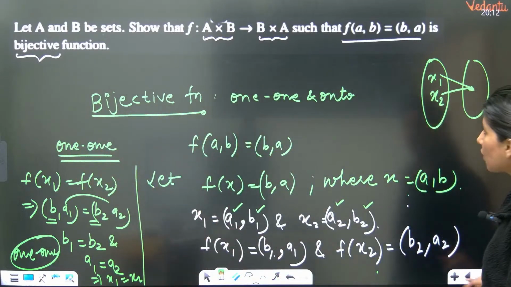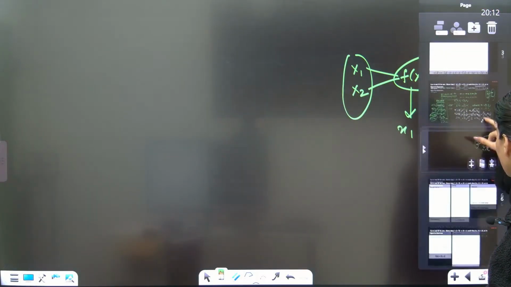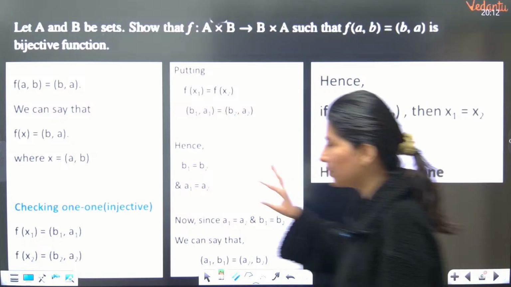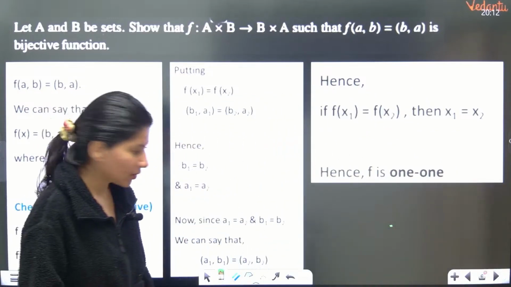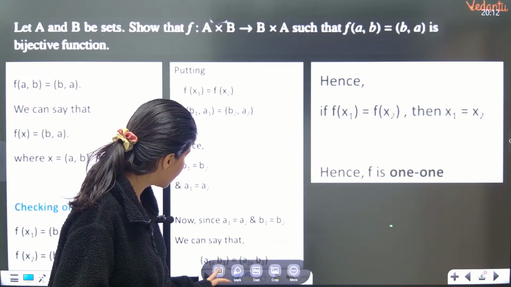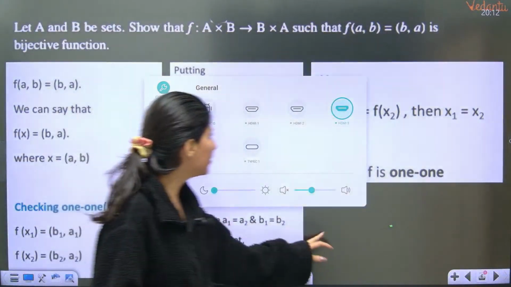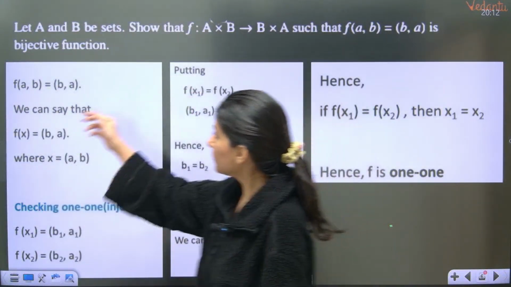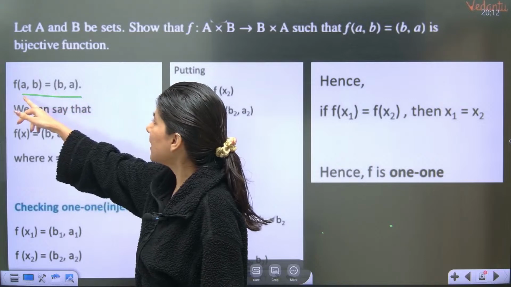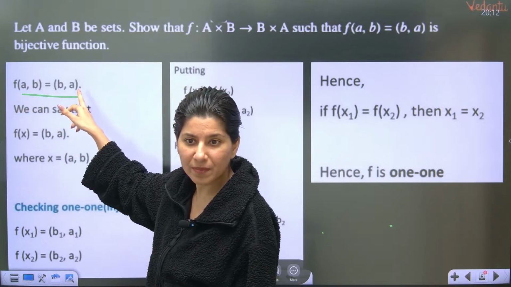Now we are going to talk about onto function. So how are we going to prove onto? Let me just give you a brief about what we just did. Understand, this is the given thing: f of (a, b) is equal to f of (b, a).